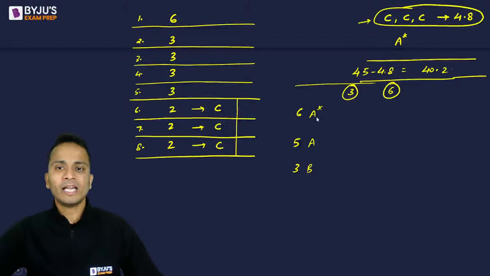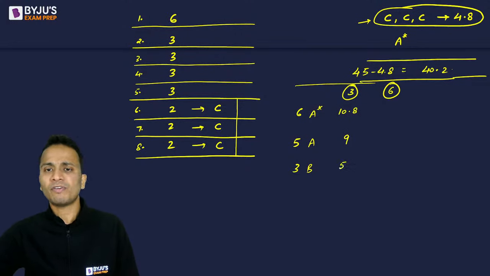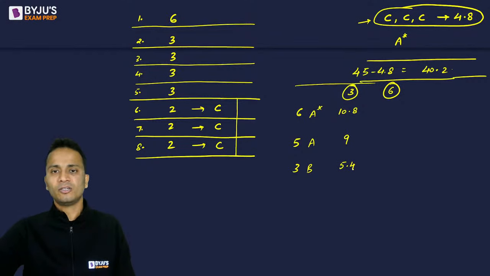Okay, so 180%, that means I'll multiply these values by 1.8. So 1.8 into 6 will be equal to 10.8. 1.8 into 5 will be 9 lakhs. 1.8 into 3 is 5.4 lakhs. All right. So these will be the values.